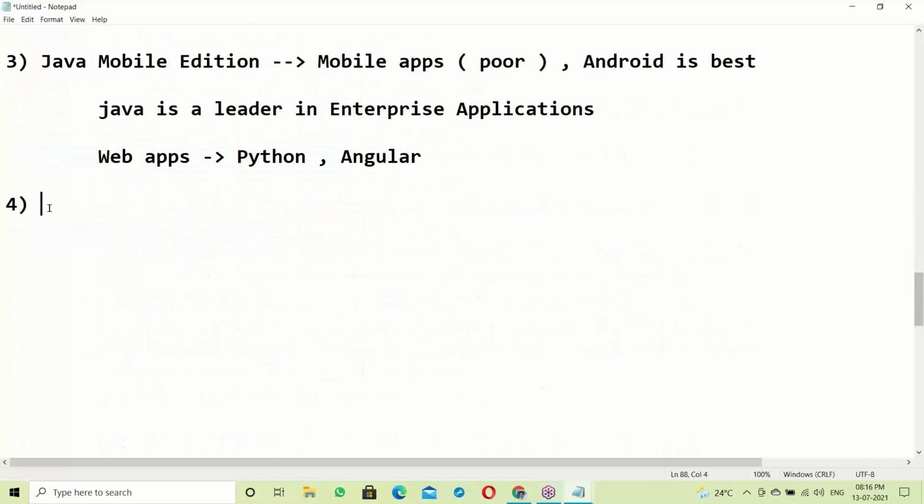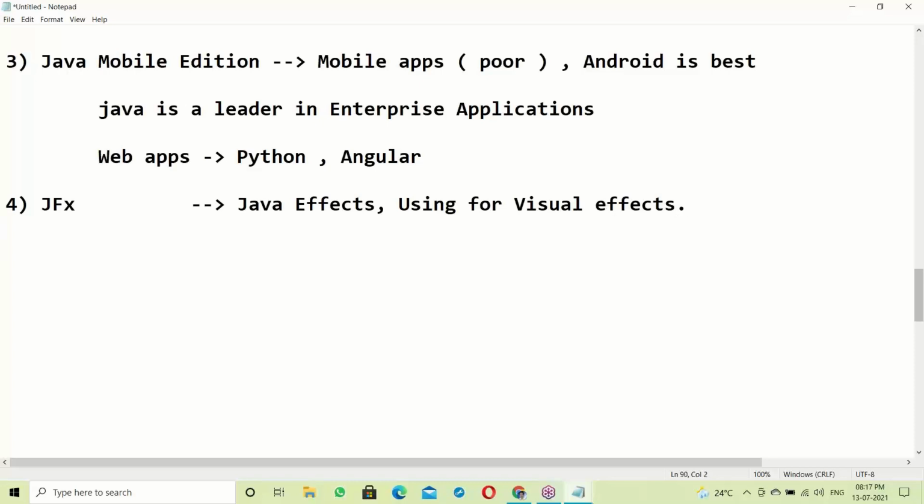This is for Java effects, using for visual effects, like in movies. But in this area also Java is poor. For visual effects, many tools are available in the market.